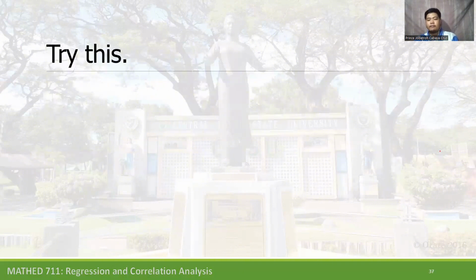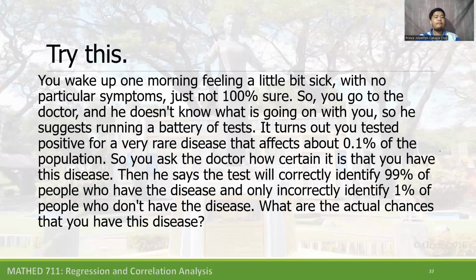So let's have another conditional. You wake up one morning feeling a little bit sick with no particular symptoms, just not 100% sure. So you go to the doctor and he doesn't know what is going on with you. So he suggests running a battery of tests. It turns out you tested positive for a rare disease that affects about 1.1% of the population.